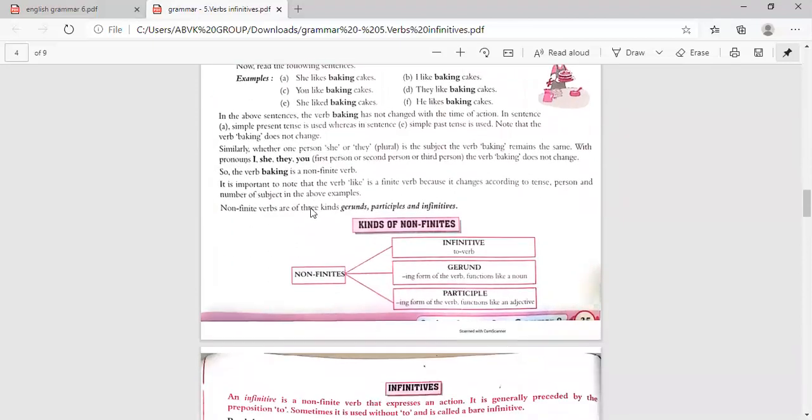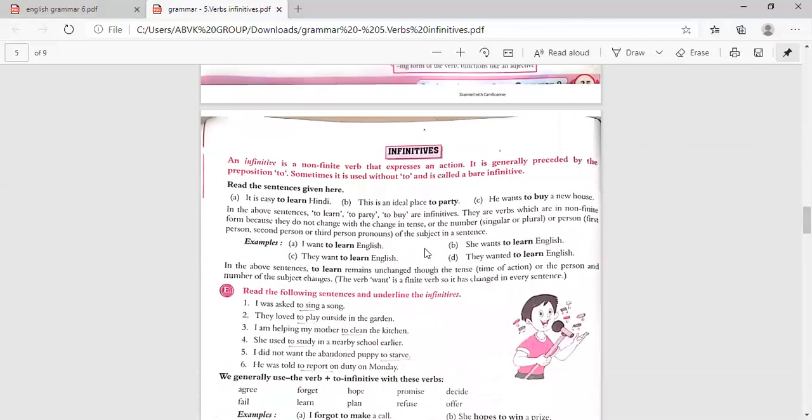Now, non-finite verbs are of three kinds: gerunds, participles, and infinitives. Now we'll say infinitive. An infinitive is a non-finite verb that expresses an action. It is generally preceded by the preposition to. Sometimes it is used without to, and is called a bare infinitive. So an infinitive will have the preposition to before the verb. There are some infinitives without to, and they are called bare infinitives.